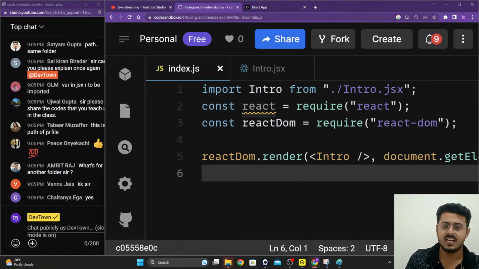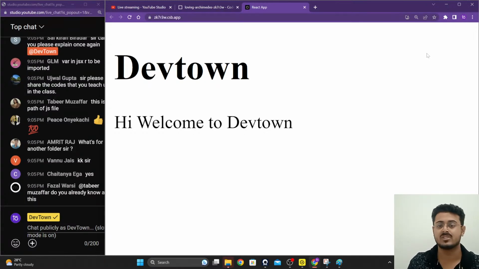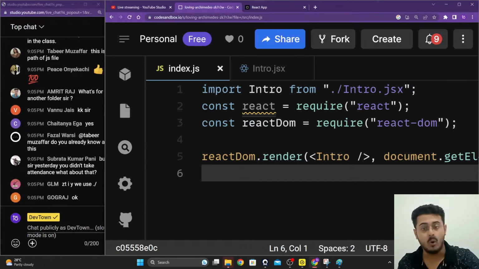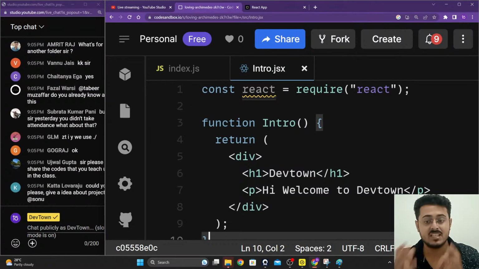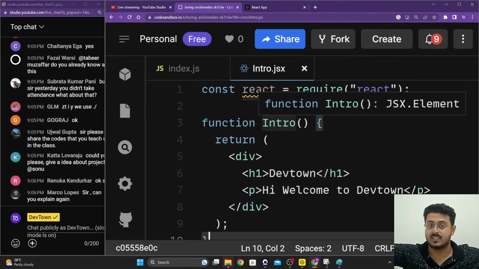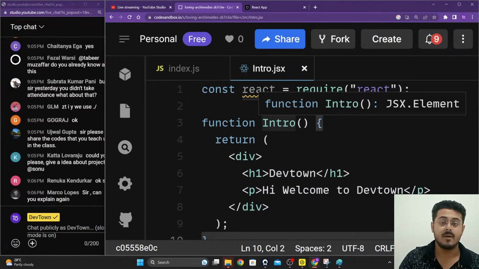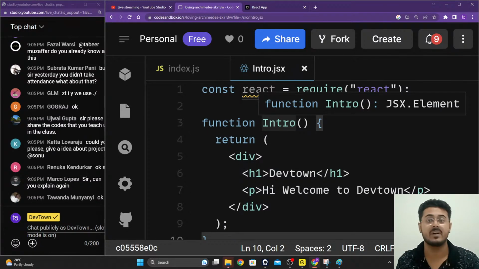So if I save it, go back to my website and reload my page, everything is working absolutely fine. There are no issues. But this time our intro code is not over here, it is present in intro.jsx. So if any developer wants to make changes, he can come to this file and make changes while other developers are working on other things. That is the main point why we put components in their own files: to make it more modular so that multiple developers can work on the same project.